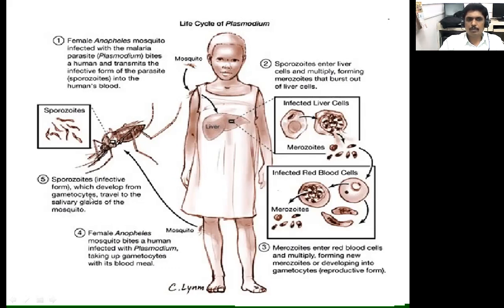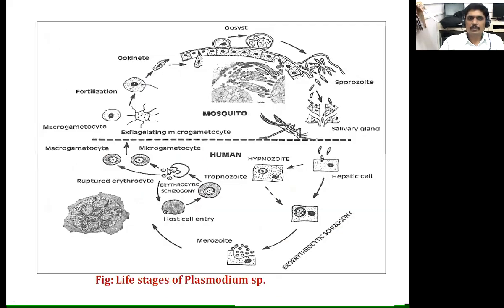The sporozoite is the infective form which develops from a gametocyte and travels into the salivary glands of the mosquito. Here we see the sporozoite stage. Again, this infected mosquito bites another person and transfers the sporozoite stage of the malarial parasite, Plasmodium, into a new person or other animal. So this is a cyclic process, and the mosquito is a carrier, or vector, for this malaria disease, which is a blood parasite.